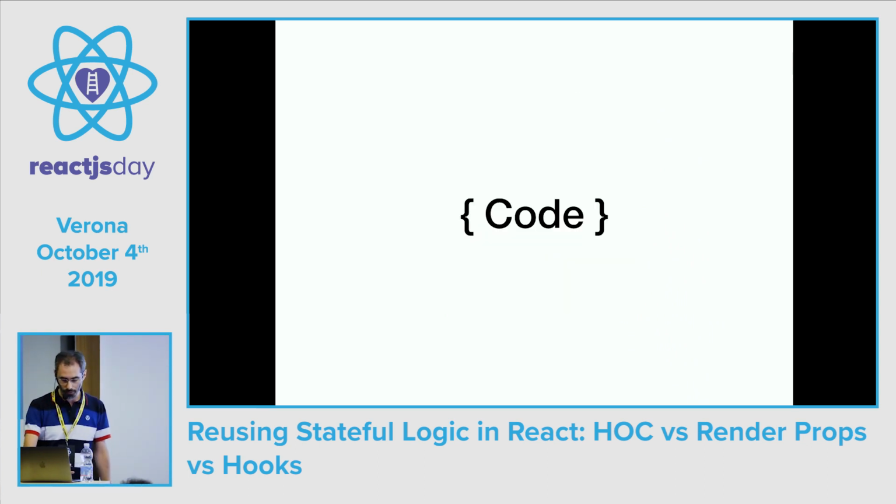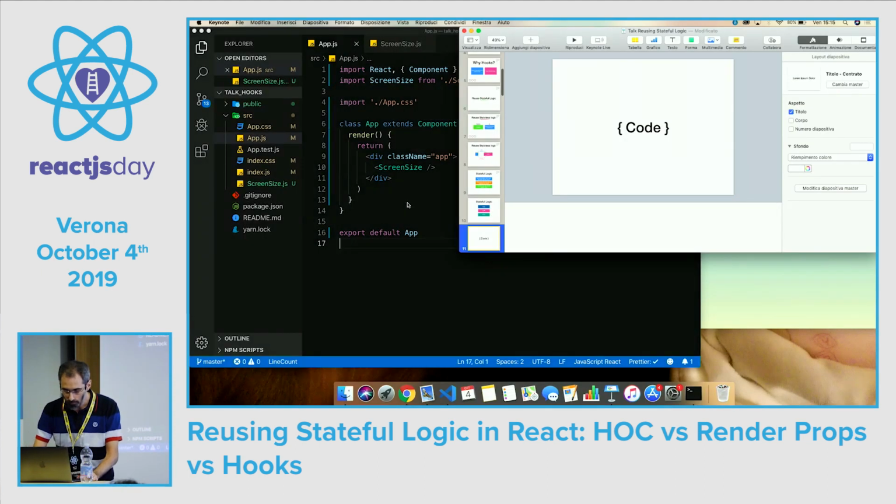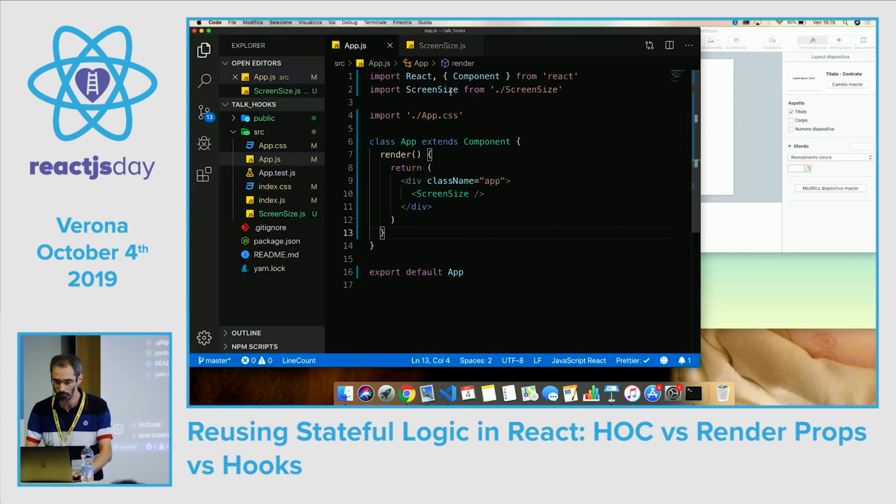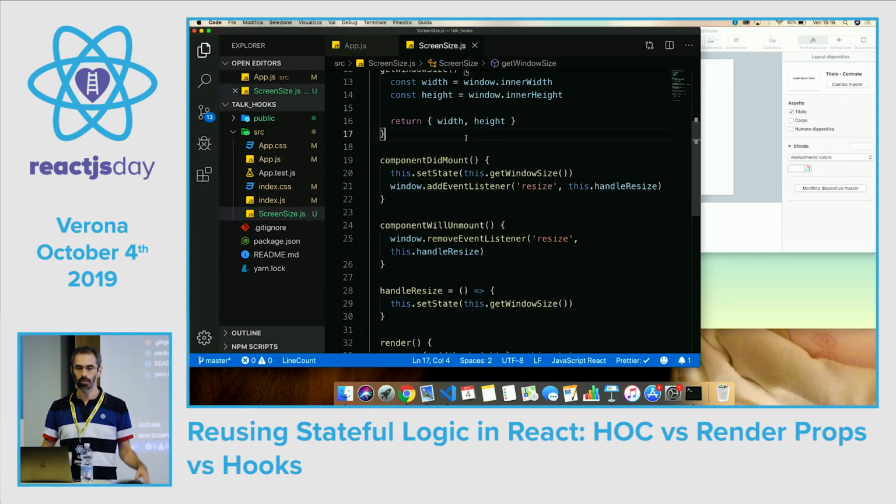So let's make an example. Here we have a simple application, it is legible, do we have to zoom in better? Okay. So this simple application just renders a screen size component, and the screen size component prints on the screen the width and height of the window, keeping it updated as the window is resized.